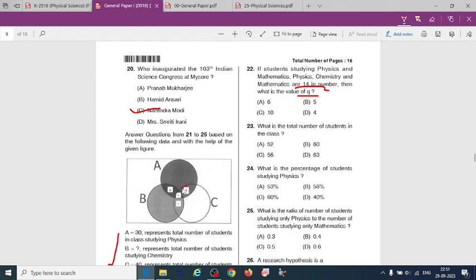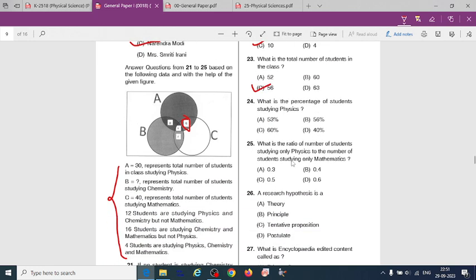Here in this diagram Q is here, so that is A and C sharing the number, that is 22, option C. What is the total number of students in the class? So if you consider overall students in the class, that is option C, 26. What is the percentage of students studying physics? It is about 53%.